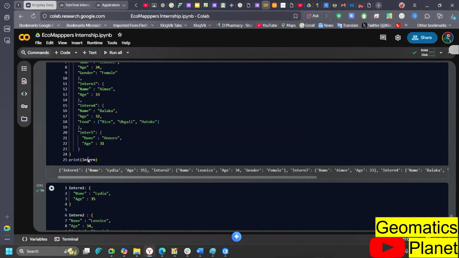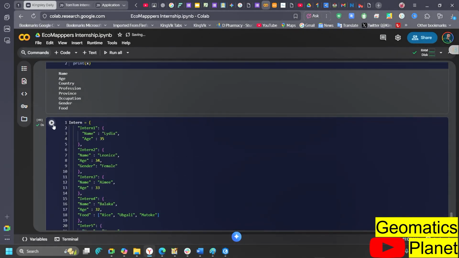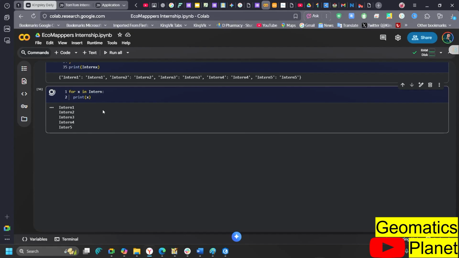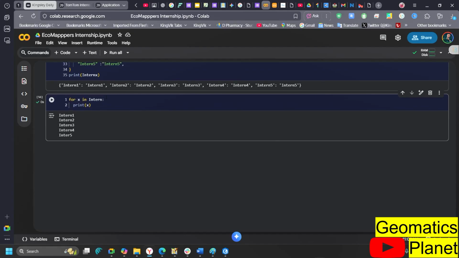So for this, let me run this one. Let me leave the one down. So I'm going to run this one up and have the output, and then I'm going to go to this one to run and have this output. So you have intent 1, intent 2, intent 3 down to here.